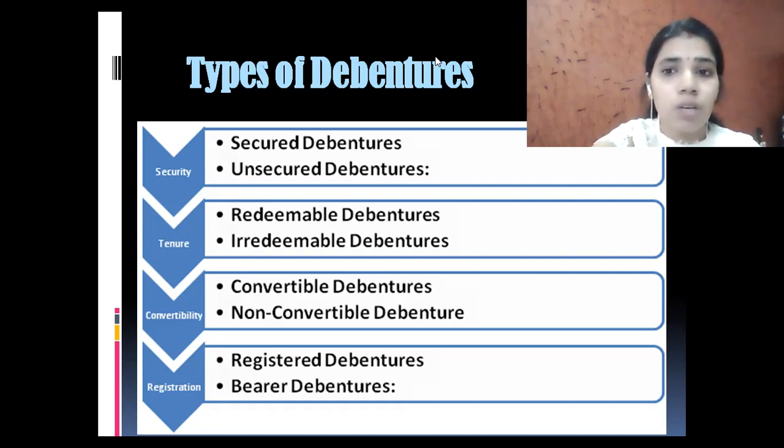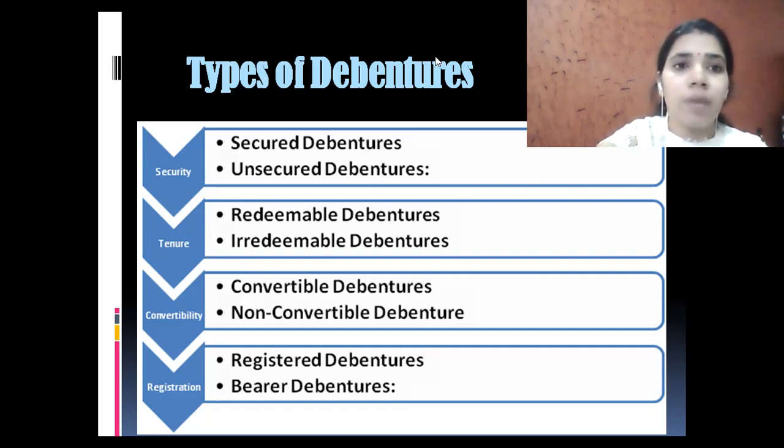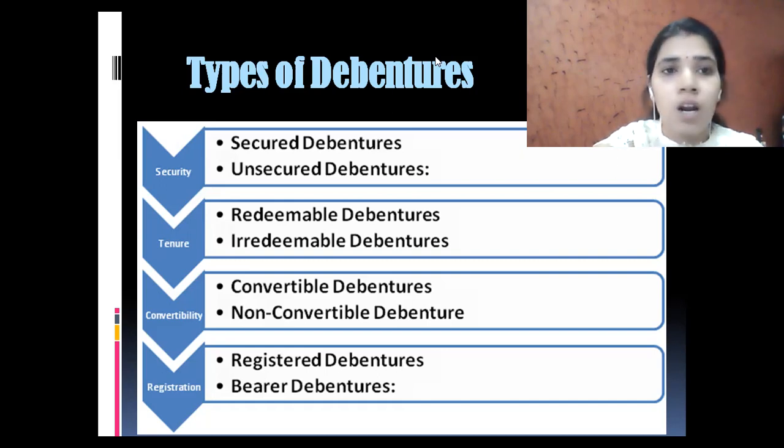Whereas unsecured debentures are those debentures which have no fixed charge on any assets because they are not secured. So they can take the benefit from the company once the company is going to wind up. The first persons who will be taking all the repayments from the company are the debenture holders, but the unsecured debentures do not have any right to take charge on the company or claim against any asset.